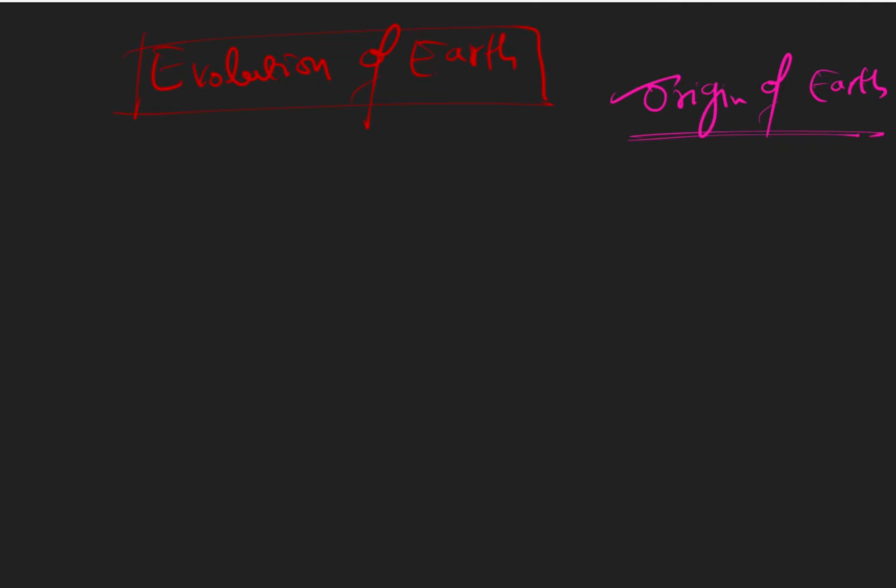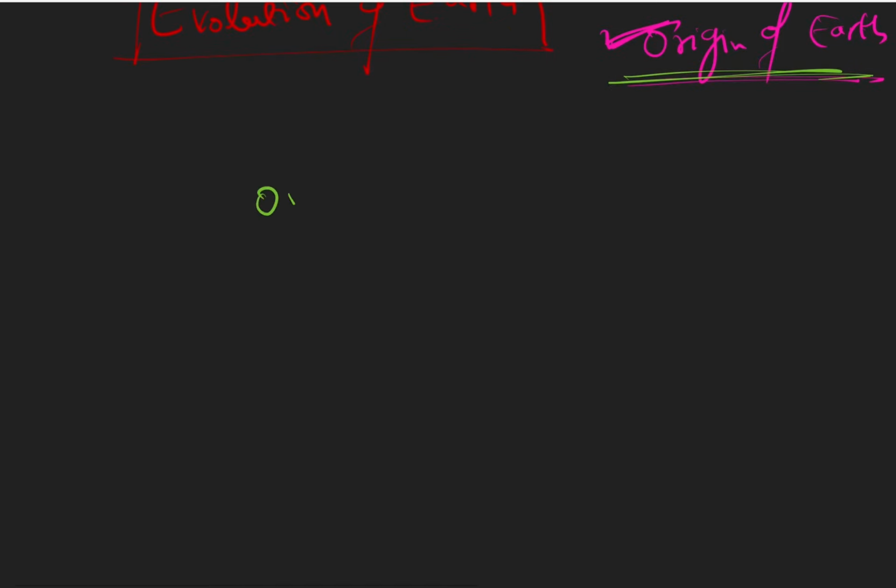First the Earth originated, then it has evolved into different spheres like lithosphere, hydrosphere and atmosphere, before it evolved into a very beautiful blue planet which supports life. Before that, how it got originated, from where it has come up, is something we would study as part of origin of Earth. So let me give you a very brief introduction of this.